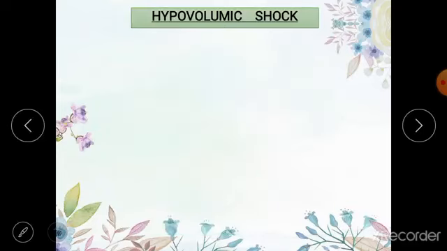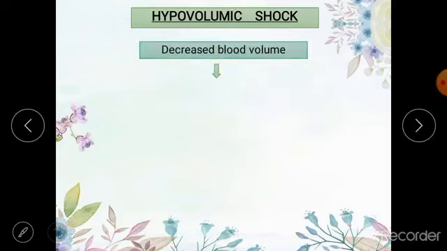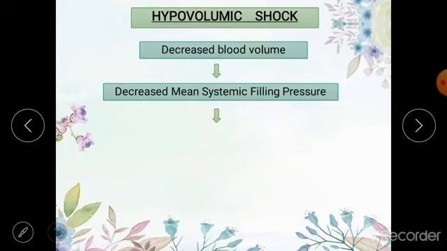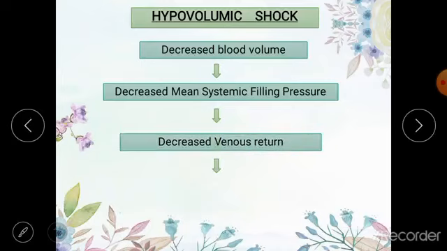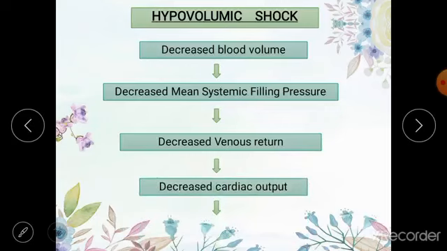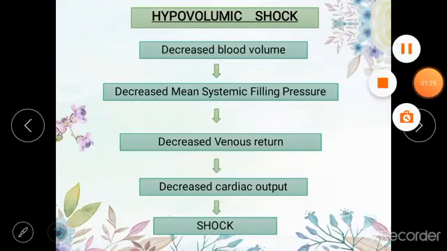So let me repeat, whenever there is reduced blood volume, you know blood volume is an important determinant of mean systemic filling pressure, and when the blood volume will reduce, mean systemic filling pressure will reduce. When the mean systemic filling pressure will reduce, your venous return will decrease, and when your venous return will decrease, your cardiac output will decrease, and when your cardiac output will decrease, your tissues are not going to be able to get enough nutrients and oxygen, which will result in shock.